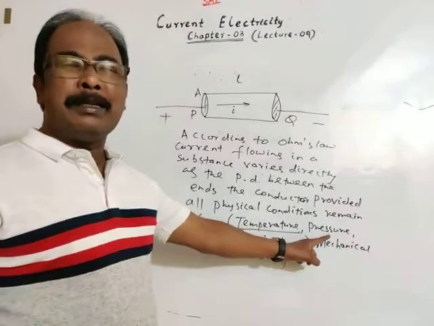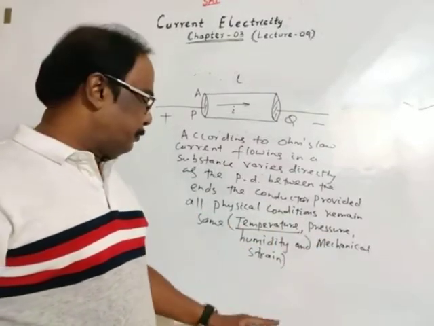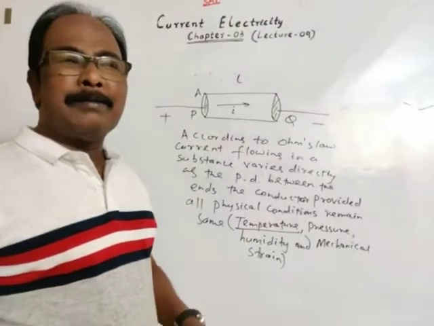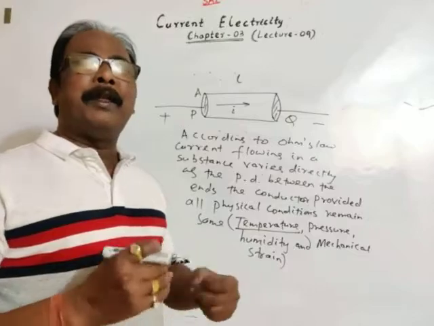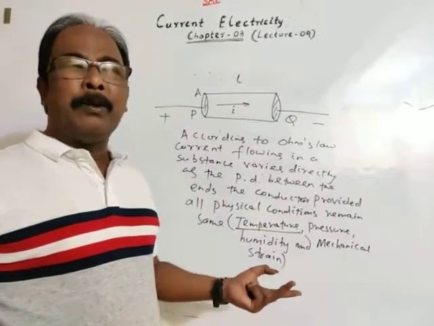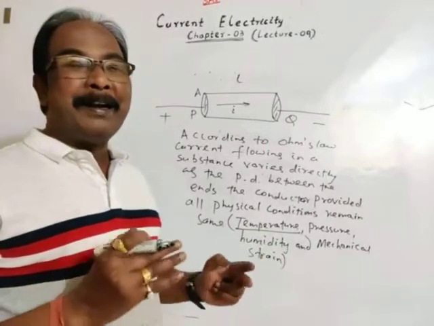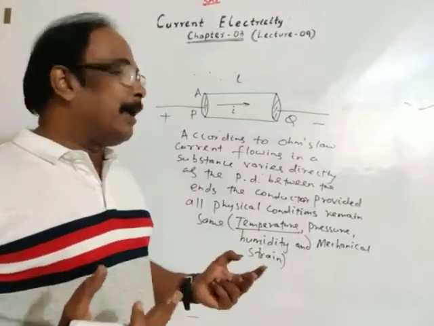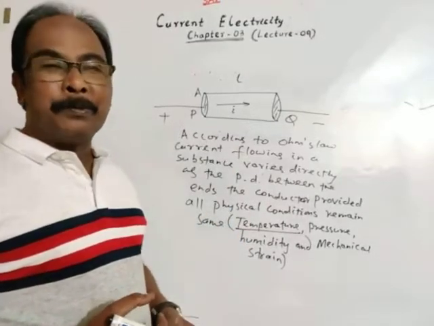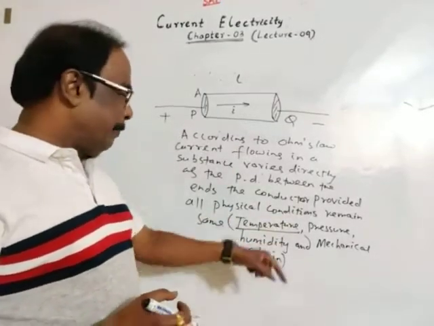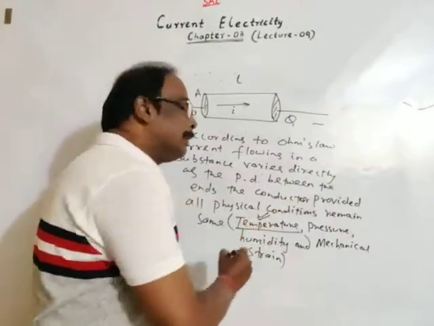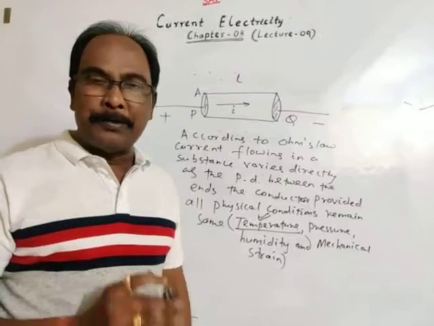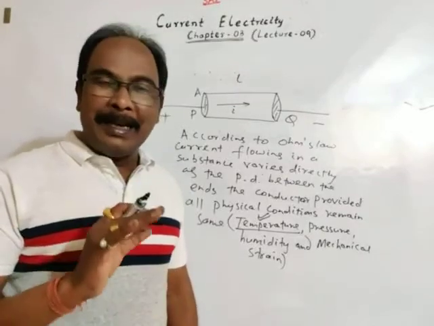If pressure changes, then temperature will change. If humidity changes, then it may affect the temperature. If mechanical strain is produced, then it may also affect the condition, meaning it may affect the validity of Ohm's law. So we have taken all physical conditions, and basically we consider a constant temperature. Is it clear?